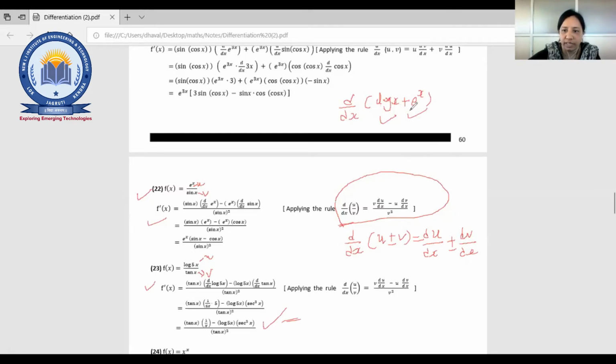Either it will be plus or minus, right? So that is the sum rule or subtraction rule. Then we have seen the chain rule. Chain rule means, suppose you have sin 5x. You have to do the differentiation of sin 5x and then again for the 5x. Then we have seen the product rule and then the division rule. So these are the basic things, okay.